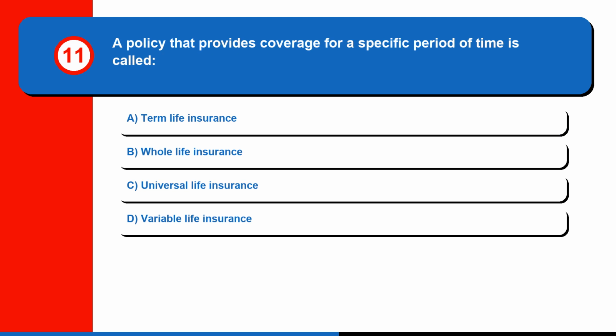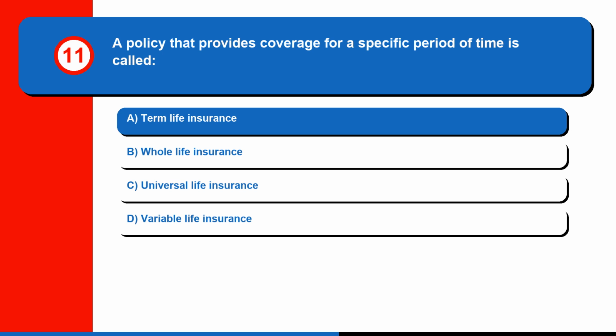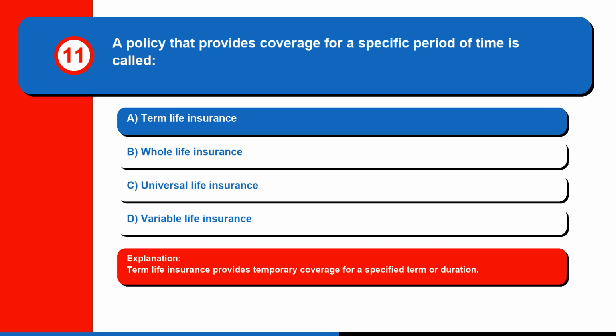Question 11. A policy that provides coverage for a specific period of time is called A. Term life insurance. B. Whole life insurance. C. Universal life insurance. Or D. Variable life insurance. The correct answer is A. Term life insurance. Term life insurance provides temporary coverage for a specified term or duration.